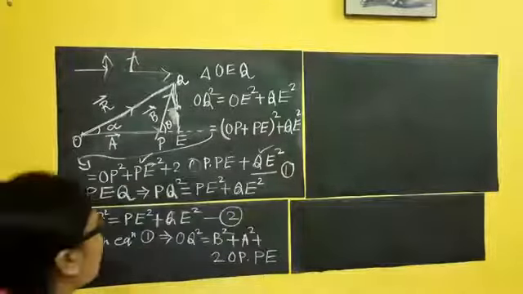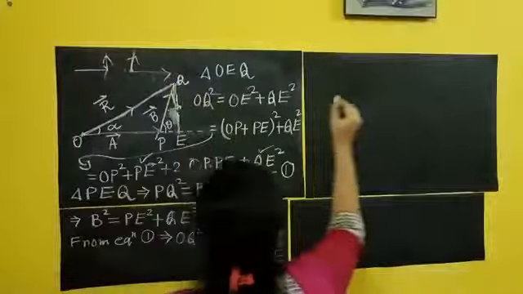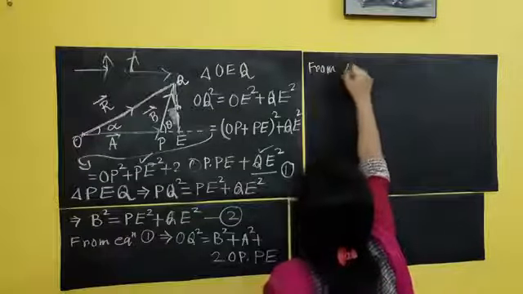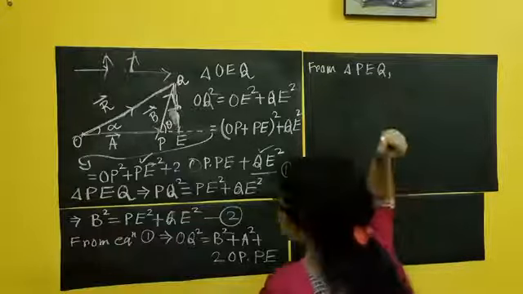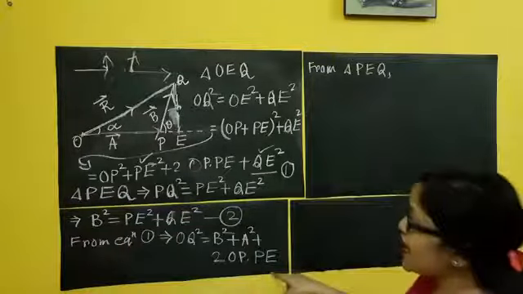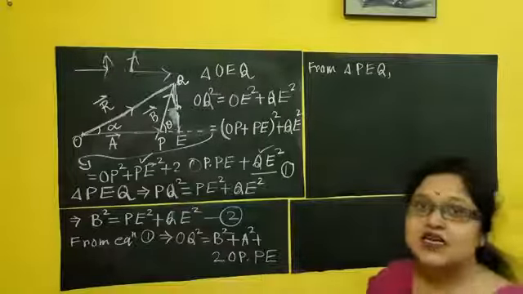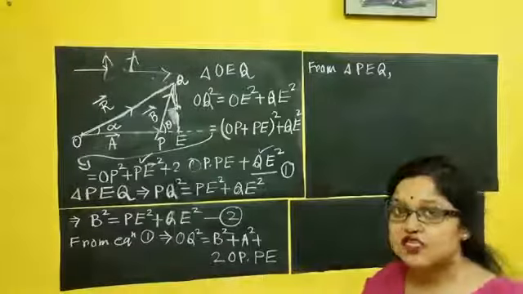So let's go again to triangle PEQ. I need PE. PE is the base. What is the relation between base and hypotenuse? That is cos theta.